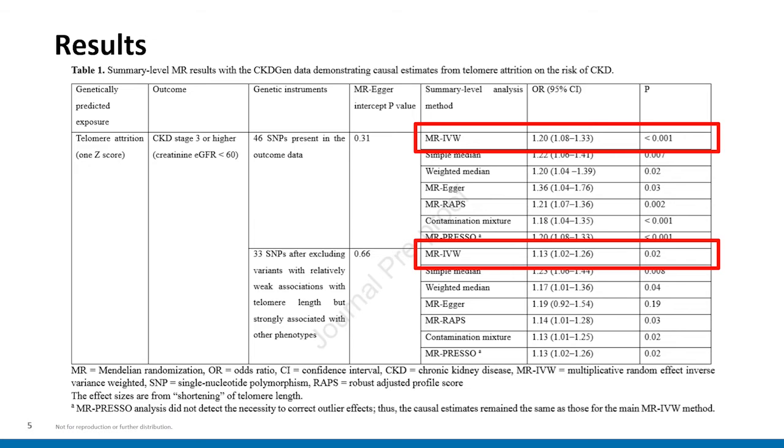Utilizing the SNPs that the authors identified in their initial analysis, they found that there was a causal relationship between telomere attrition and CKD stage 3 or higher. In fact, they found that there was an odds ratio of 1.2, which was found to be a significant difference. And when you further exclude variants that were shown to have a weak association with telomere length, but were strongly associated with other phenotypes, there is still an increased odds ratio showing that there is a potential causal relationship between telomere attrition and CKD.